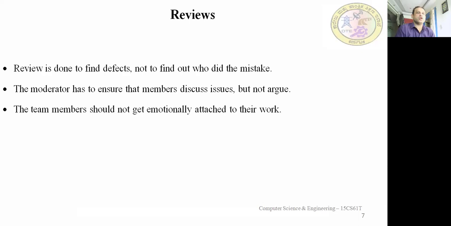Next is about reviews. What do you mean by review? What is the work of the review? What are they going to do? Review is done to find defects, not to find out who made the mistake. The aim is to find where the mistake is and what it is. Some design may be wrong, or some requirement might not have been written, or some code might be incomplete. So the review is done to find the defects and not to find out who made the mistake, person X or person Y. We are not bothered about that. We are bothered about the defect in the software, whoever might have done it.